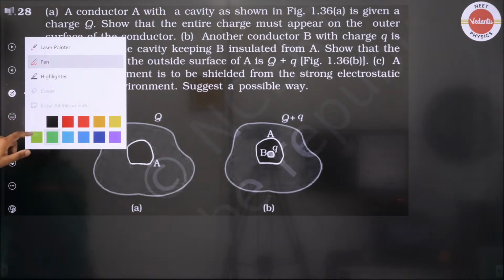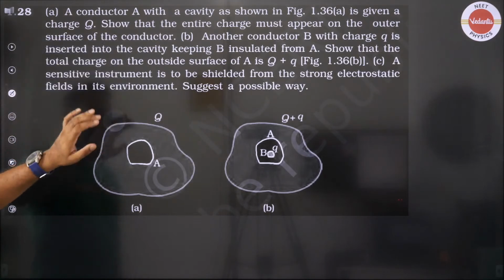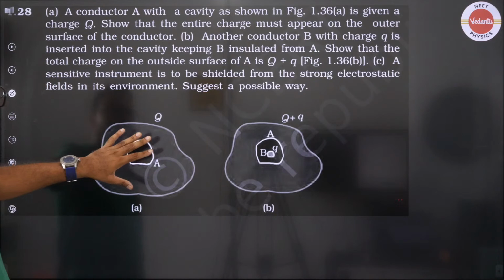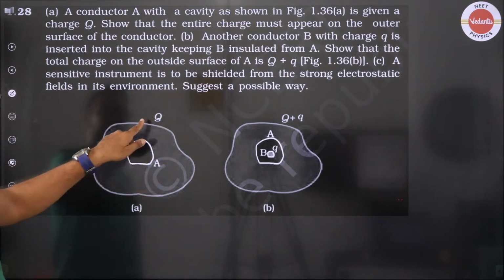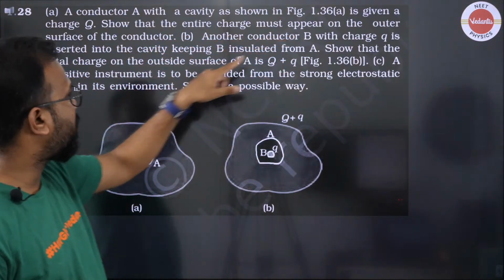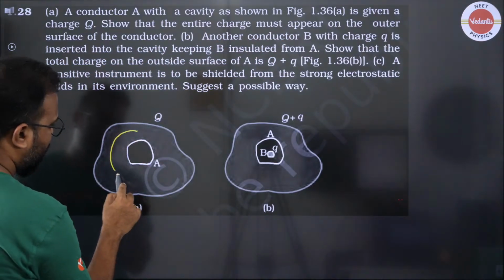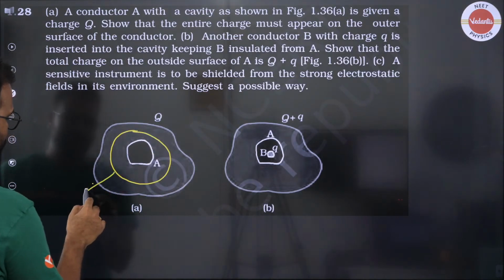Okay everyone, now this one, it's more of a conceptual question. It says that a conductor is shown with a cavity and it has been given a positive charge Q. We have to show that the entire charge must appear on the outer surface of the conductor. So guys, have a look at this. If I consider a Gaussian surface here,